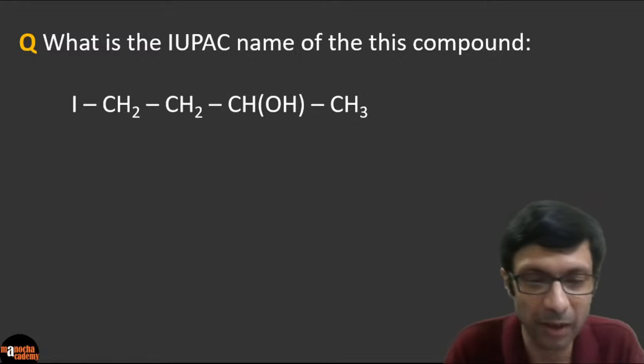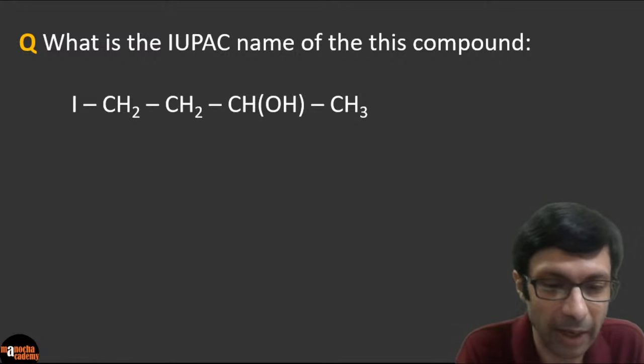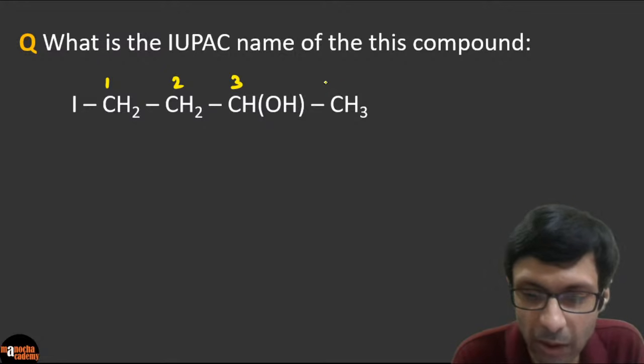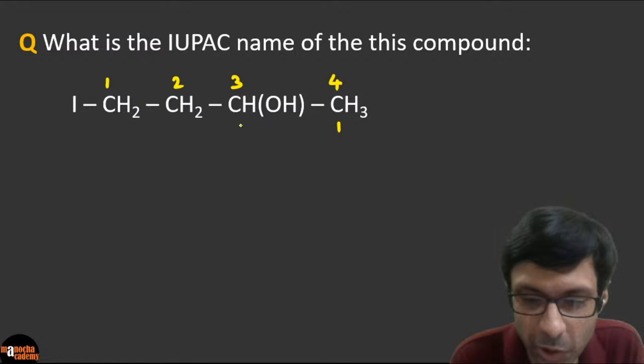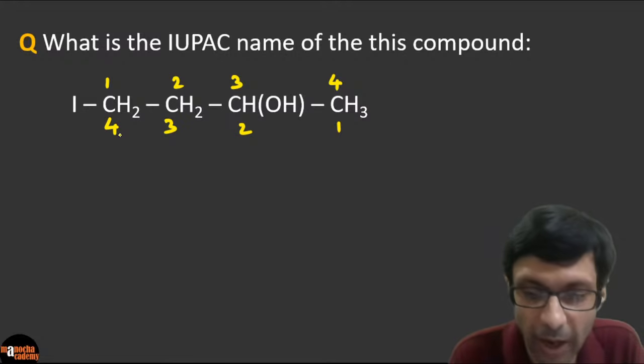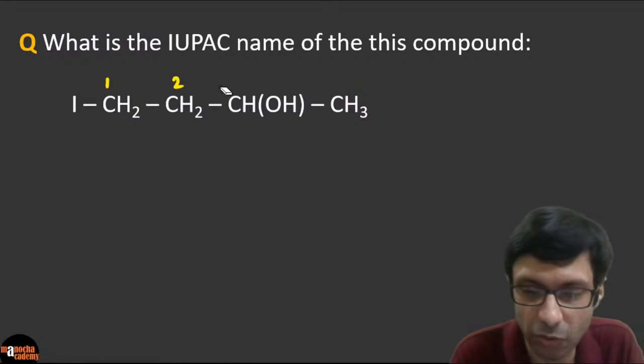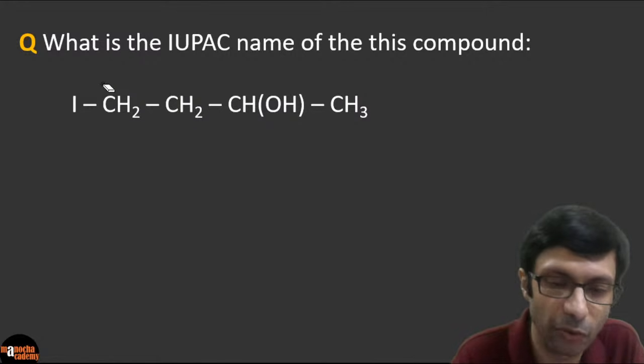So what will be the name here? So let's take a look at the numbering. Again, please take a look here. Here, what numbers do you have? 1, 2, 3, 4. And if you number it backwards, 1, 2, 3, 4, right? Actually, because it's given in a condensed form, let's see if we can redraw this structure. Okay. So guys, redraw this structure.